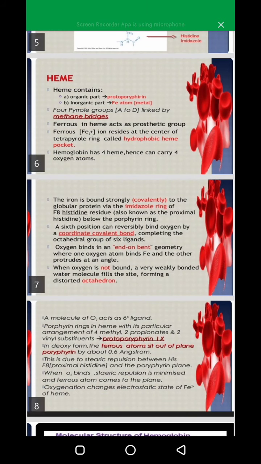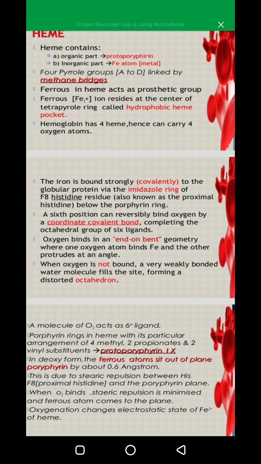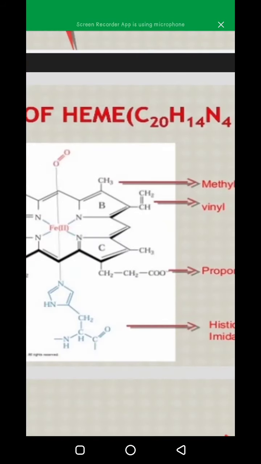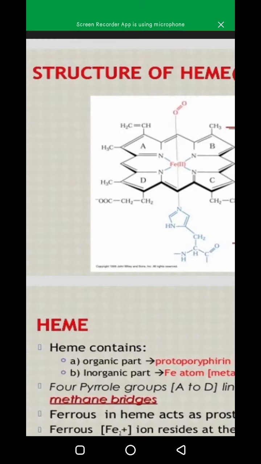A sixth position can reversibly bind oxygen by a coordinate covalent bond completing the octahedral group of 6 ligands. Now in the structure there are 6 ligands, and sixth position can reversibly bind oxygen by a coordinate covalent bond. That is the sixth position, and it binds oxygen with this, and one oxygen atom is out of the plane. You can see